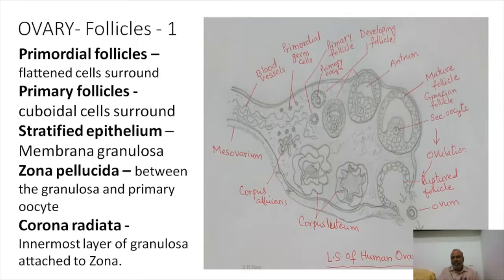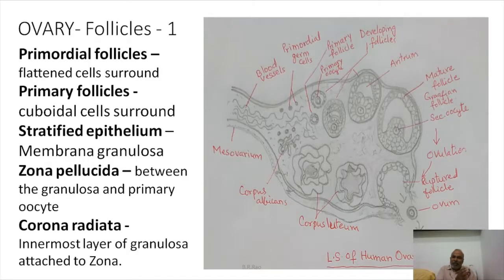The very beginning stage of oogenesis is the formation of primordial follicles. How are you going to recognize them? Very easy. The oocyte, or the oogonia, surrounded by flat cells is called a primordial follicle. And then you will see certain changes.